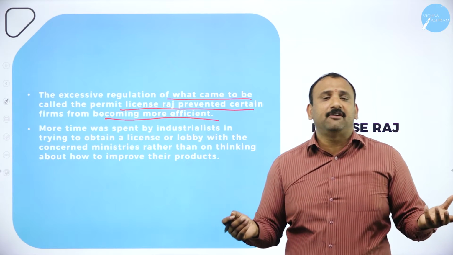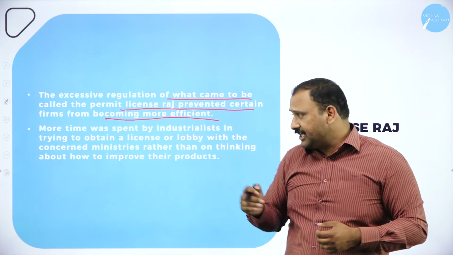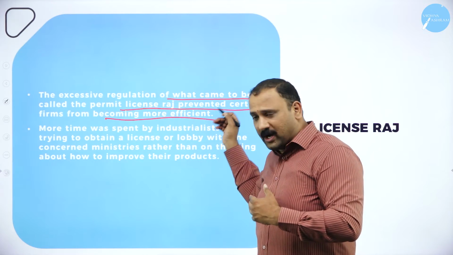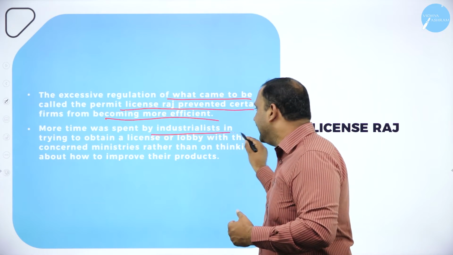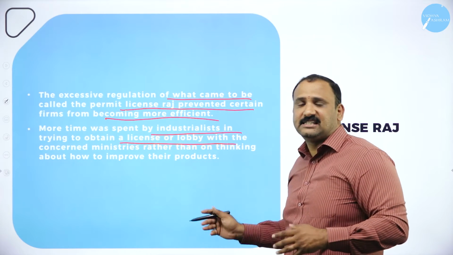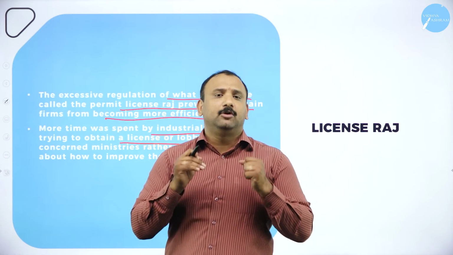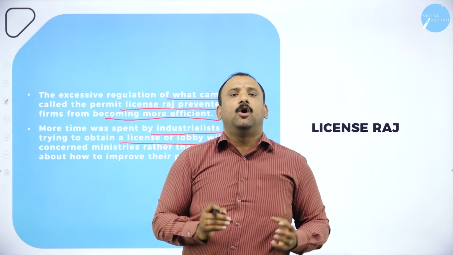In the insurance sector, we did not have much of a facility. The government did not show any sort of belief or forward-looking nature because of the license Raj, and that was one of the reasons why we were not able to move forward altogether. More time was spent by the industrialists in order to obtain a license. They spent that time lobbying rather than concentrating on production, and that led to a downturn. Because of that license Raj, we were not able to overcome the barriers, and we felt that we were always stuck with the government and not concentrating on production overall.